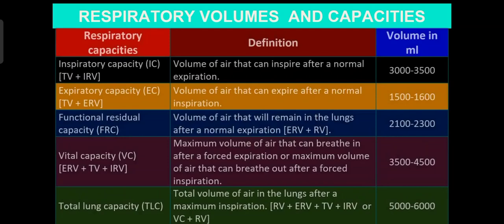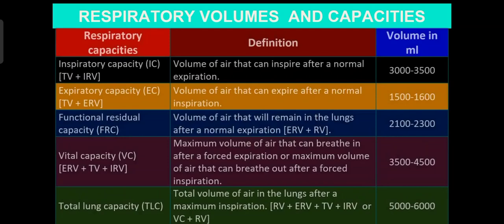Together it is called as the inspiratory capacity. How much air we can take inside? Okay, so that is inspiratory capacity. Then expiratory capacity, it is the combination of TV, that is tidal volume, plus ERV, forceful expiration. So together how much amount of air we can give out? That is the volume of air that can expire after a normal inspiration. That is called as expiratory capacity. Clear? Then volume is given there in the last column.